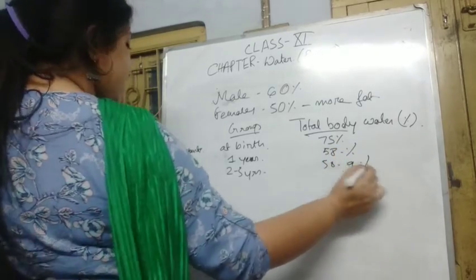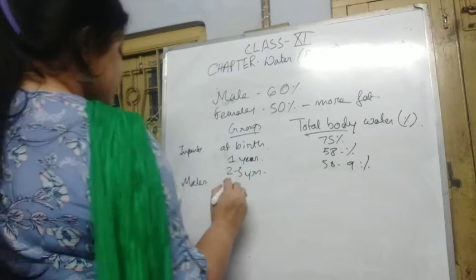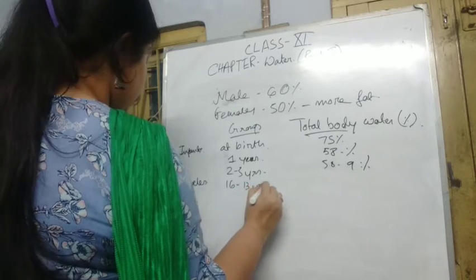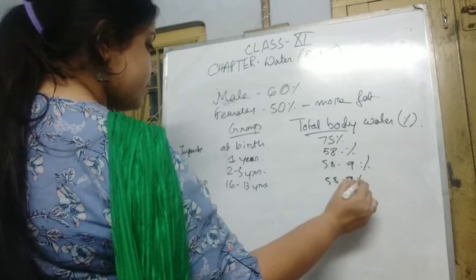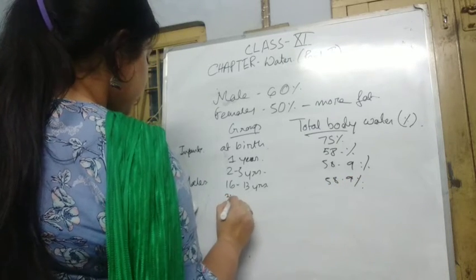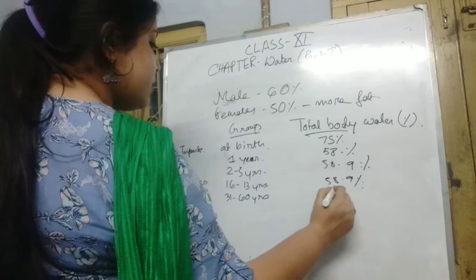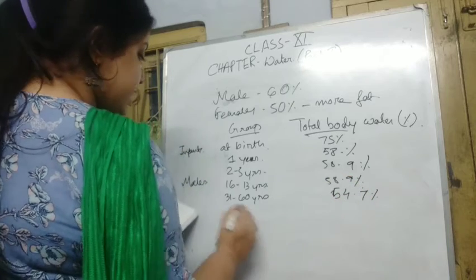Okay, and for male individuals, at about 16 to 30 years of age, it is about 58.9, and at 31 to 60 years of age, it is about 54.7%. It's actually decreasing, right?